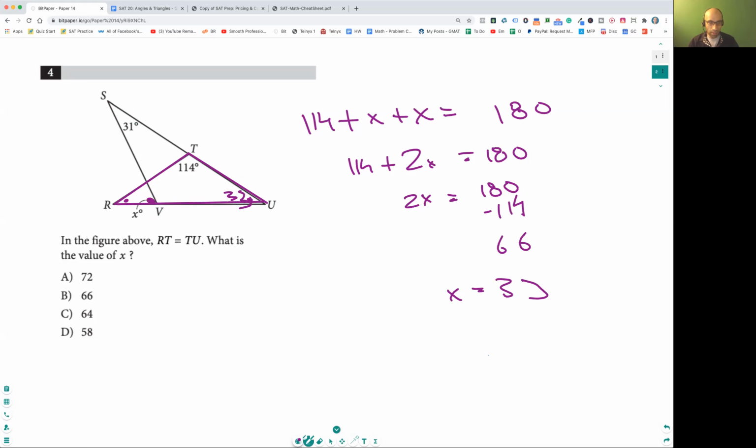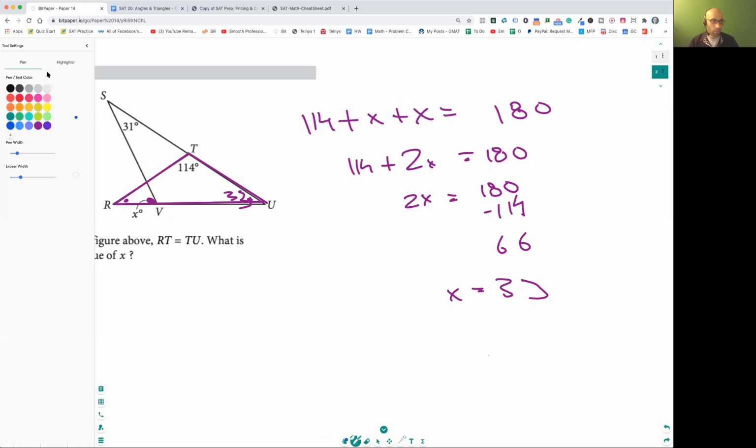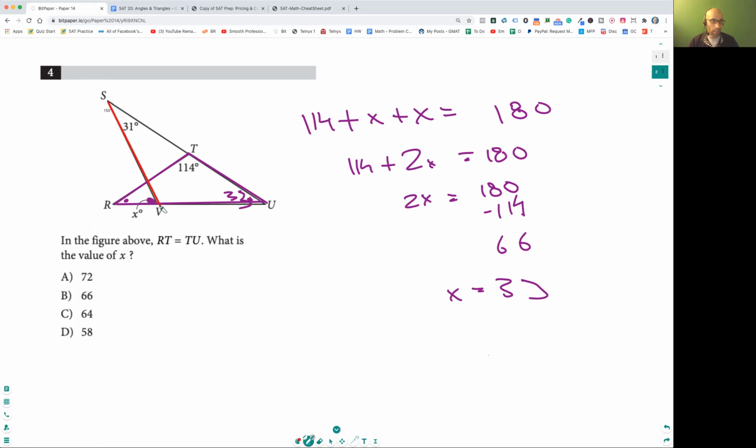I'm going to color it in a different way and then color it in red. Okay, this angle over here, this red one, right? So you've got this angle and this angle, 31 and 33. And so immediately you can say this angle, by the exterior angle theorem, is 31 plus 33, that's 64. Okay, and so you can solve it this way.